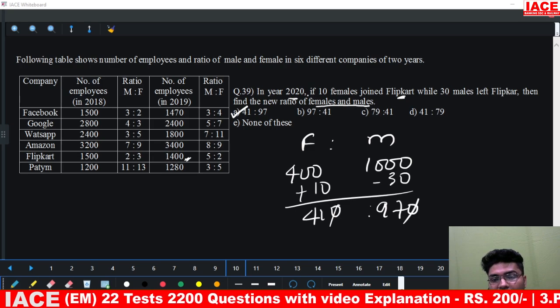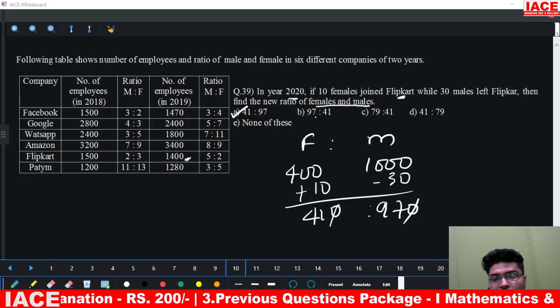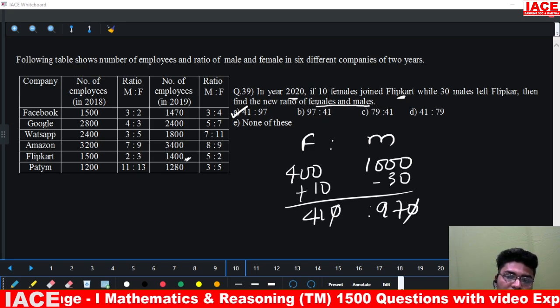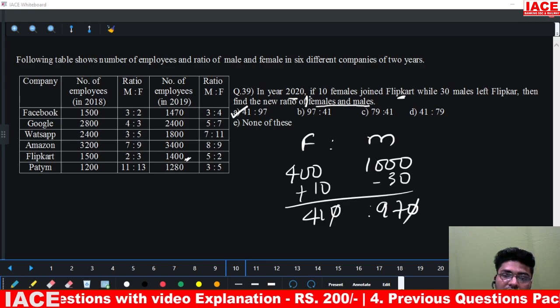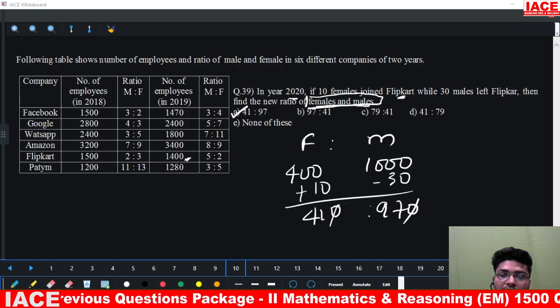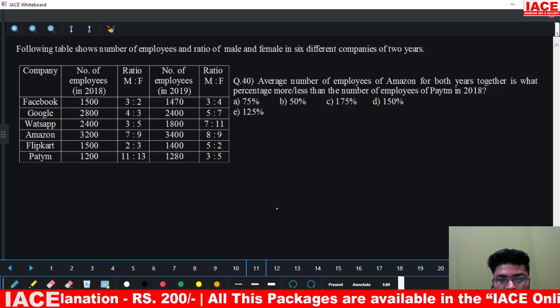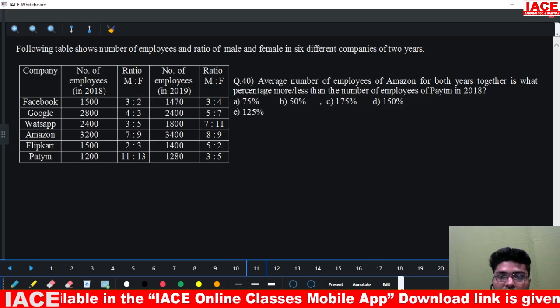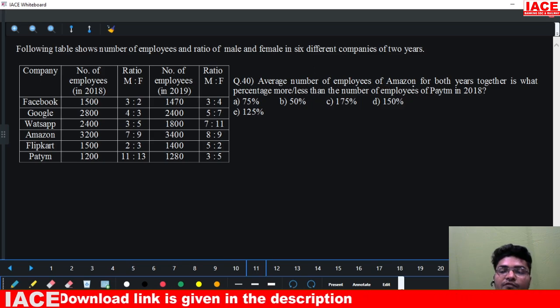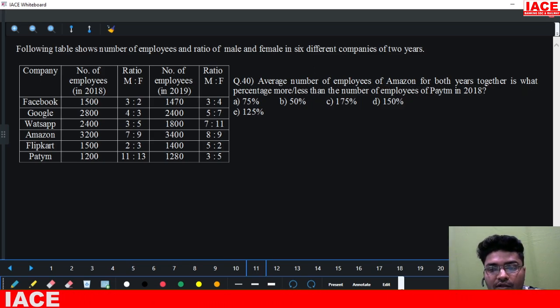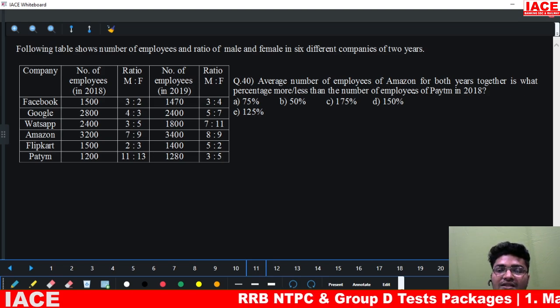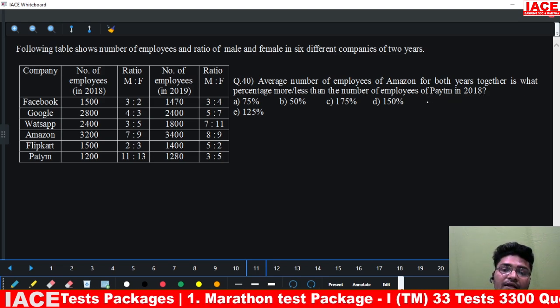Generally, students think this is male is to female and go with option 97 is to 41. But you should be careful with this part, that what is asked is female is to males, not males to females. Okay. So question number 40. Question number 40 says average number of employees of Amazon for both years together is what percentage more or less than the number of employees of Paytm in 2018.